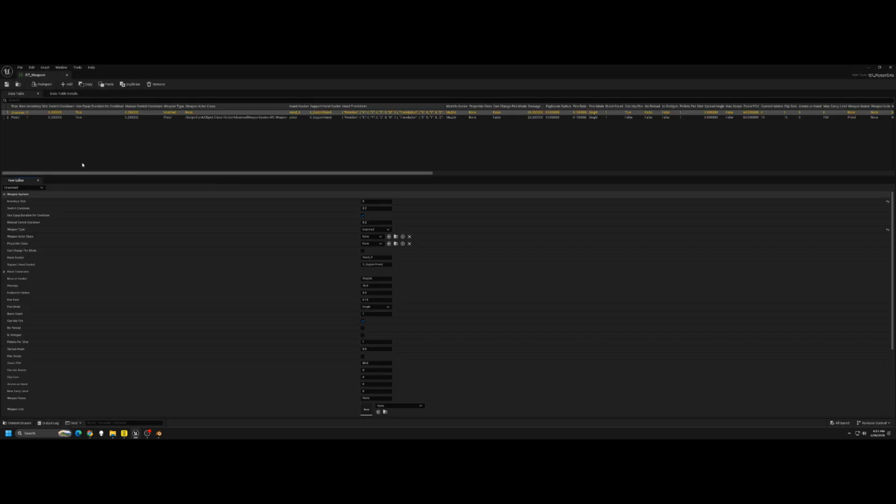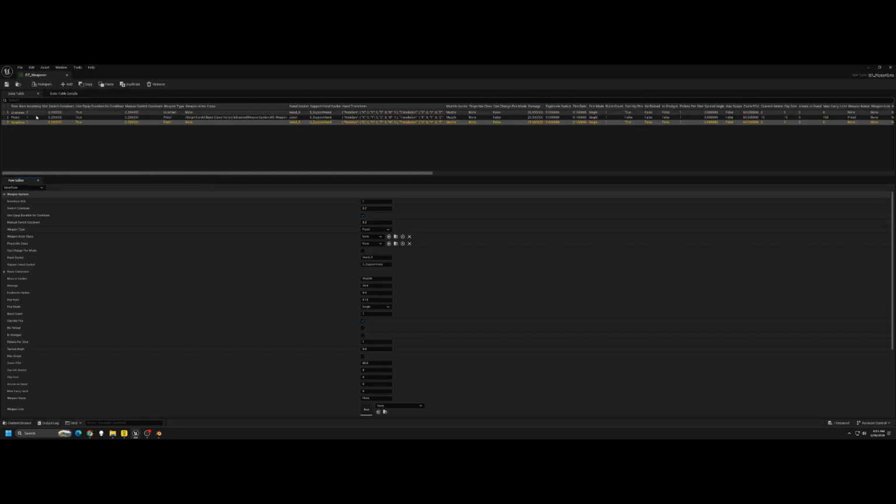Open up your weapon data table, add a new row, and remember, no spaces in the row name, so just call it Assault Rifle. Fill out the fields to match the rifle's unique behavior. Set your weapon type, type in the exact name of your hand socket, and assign the DA_rifle data asset.